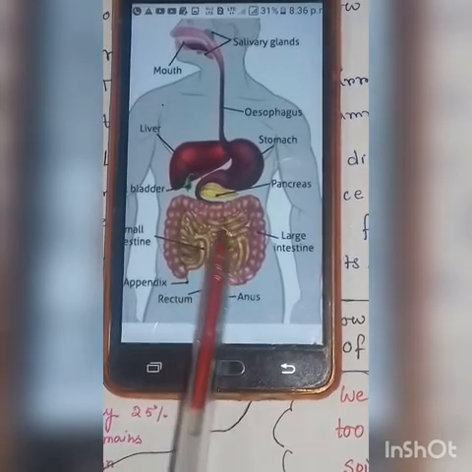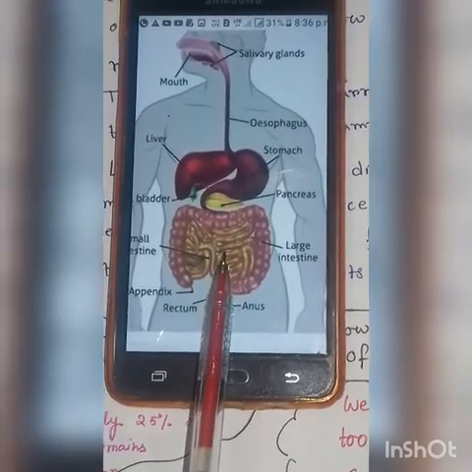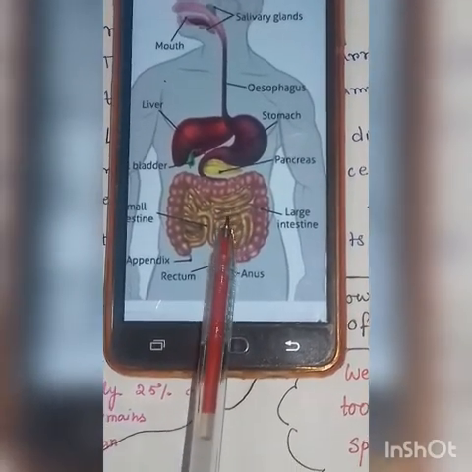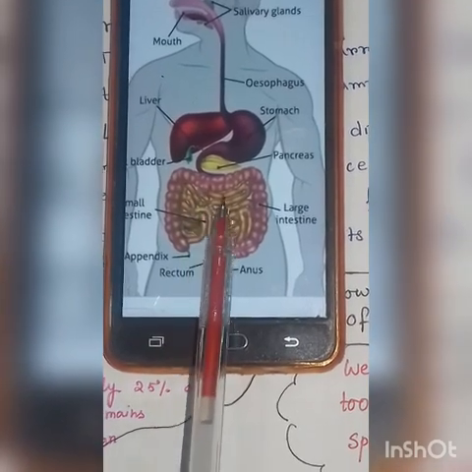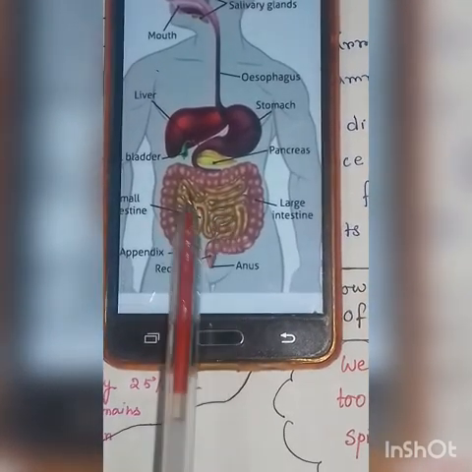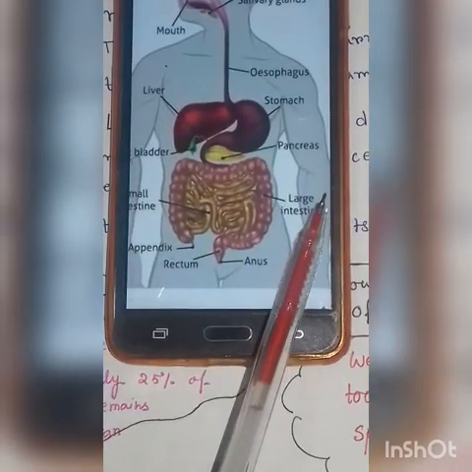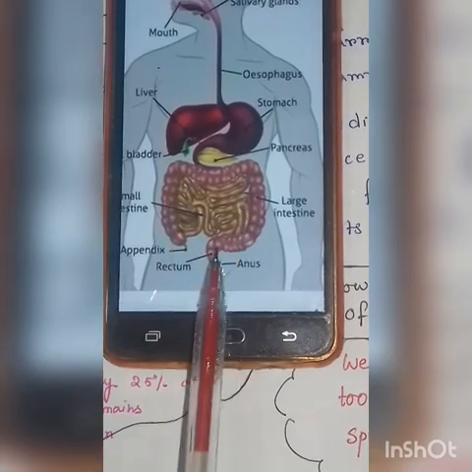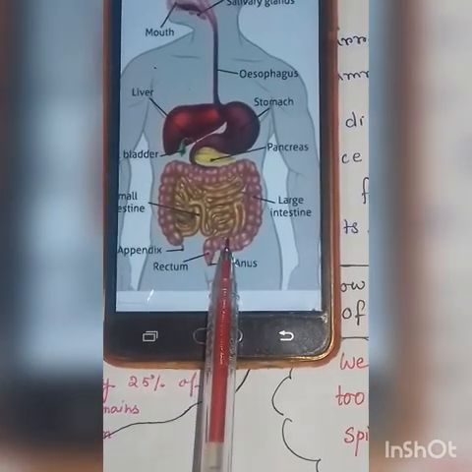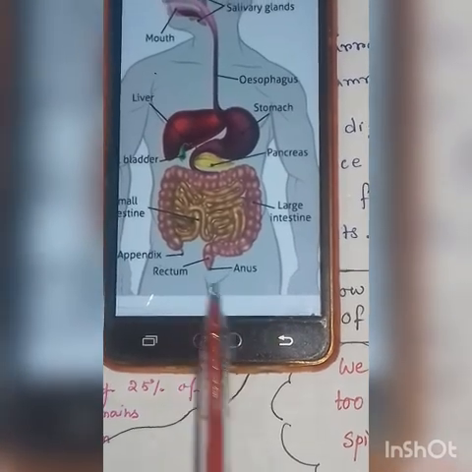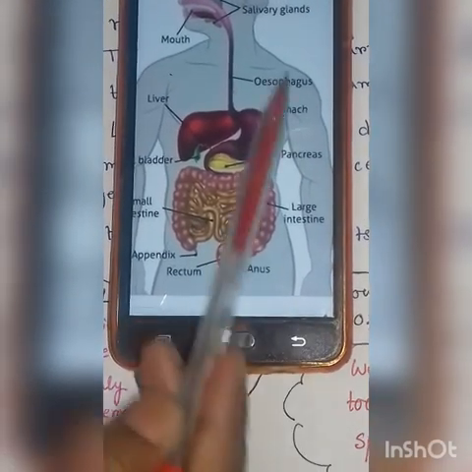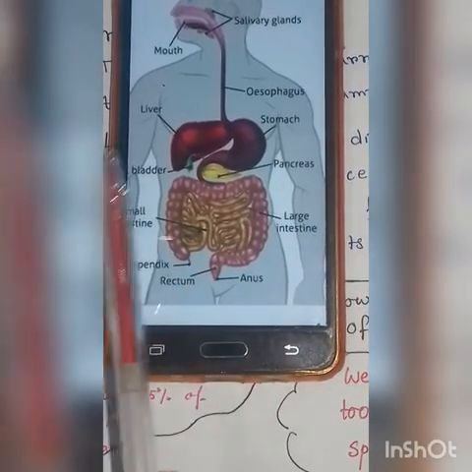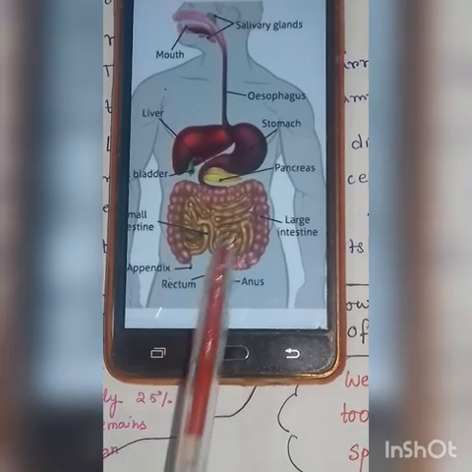Then this food goes to the small intestine. Here further breakdown happens and the food mixes with different types of juices. Here blood absorbs the food and transports it to the different parts of the body, and the rest, the undigested food, goes to the large intestine. This is the large intestine. It goes to this large intestine and through the anus it is thrown out of our body. So this was a short recapitulation of our previous part, that was lungs and stomach.